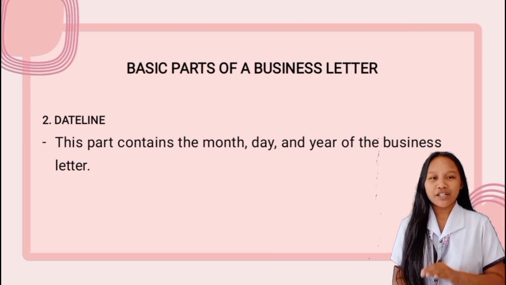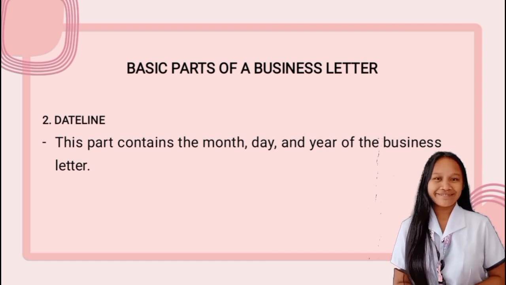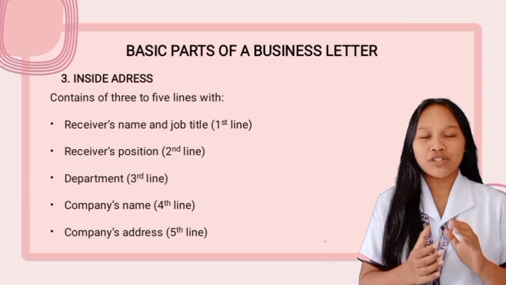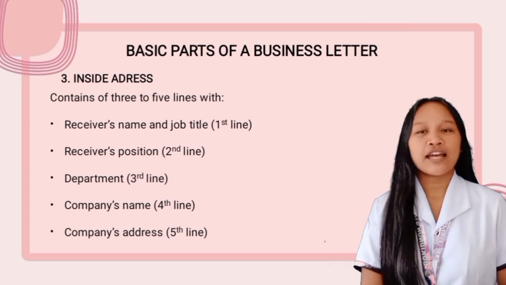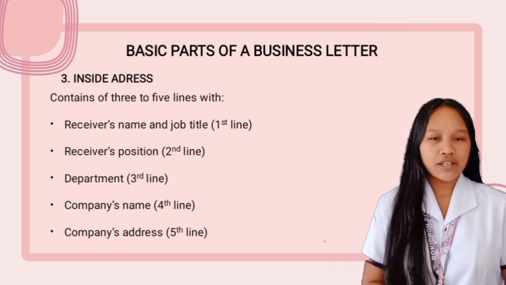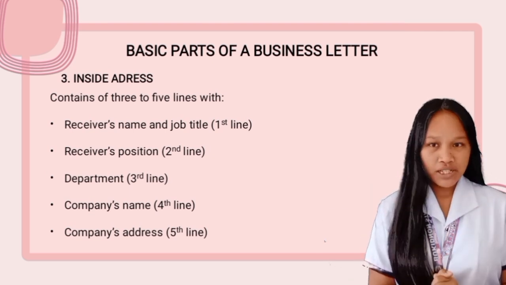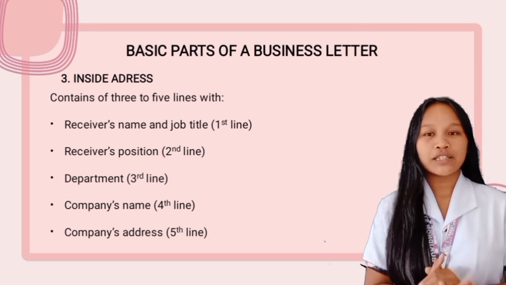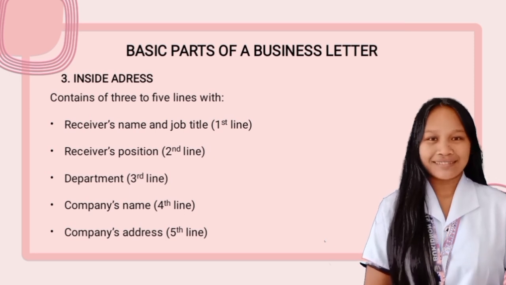The dateline is the part that contains the month, day, and year of the business letter. Next we have the inside address. The inside address is found below the dateline. The inside address contains three to five lines. The lines include the receiver's name and job title, next the receiver's position, third line is the department, fourth line is the company name, and the fifth line is the company address.